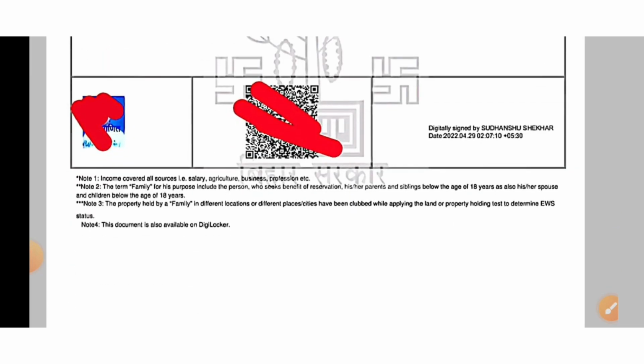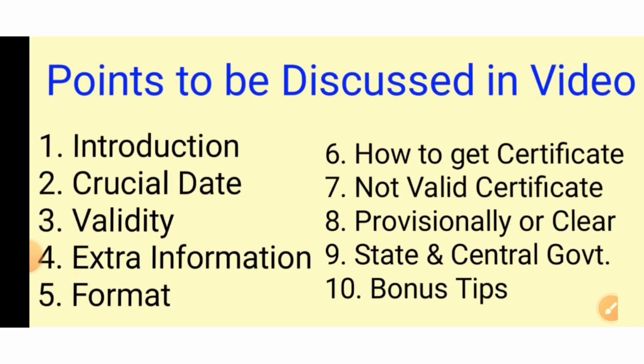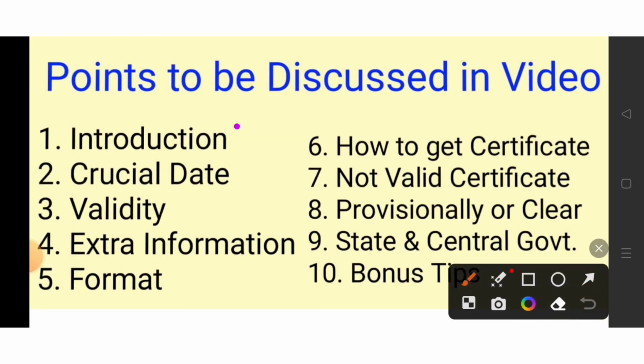If you have any query, then definitely you can comment in the comment box. So I had made a few points which I thought I would be discussing. Introduction I have given, crucial date. Yes, see, 1st April 2022 is the crucial date, meaning your certificate should be issued after that. A few extra pieces of information I had given, I had shown you the format, and I had also given the link to download the format.